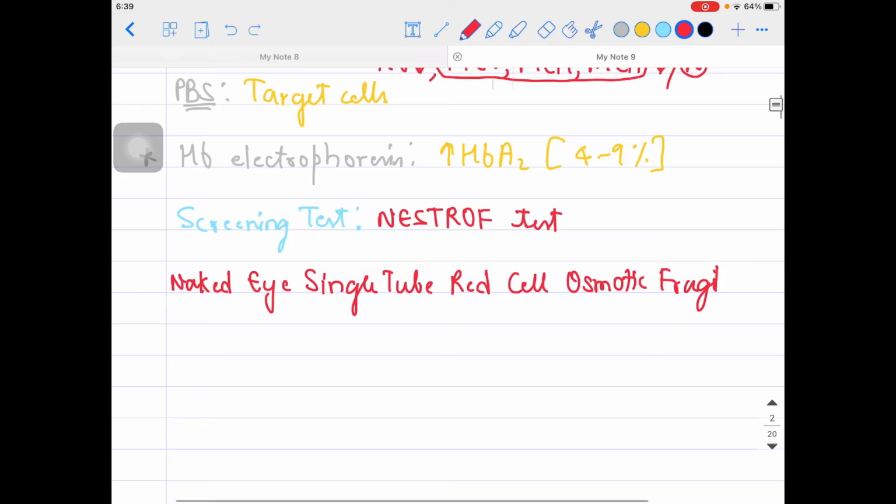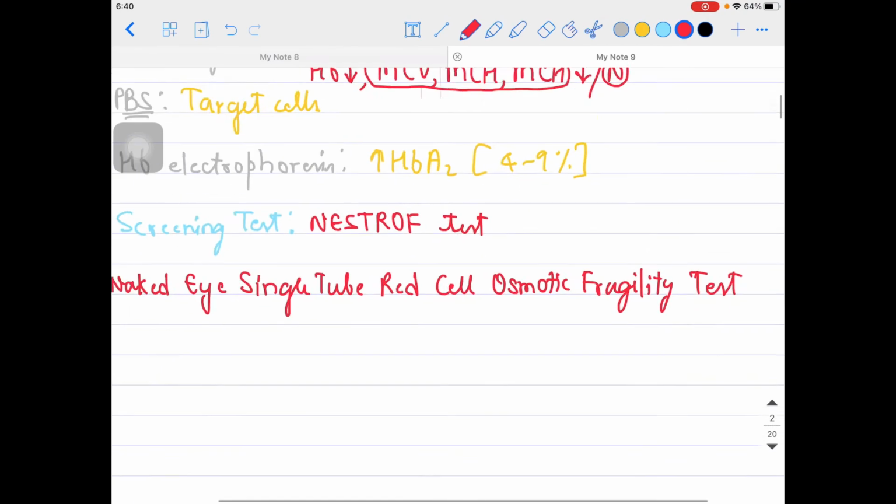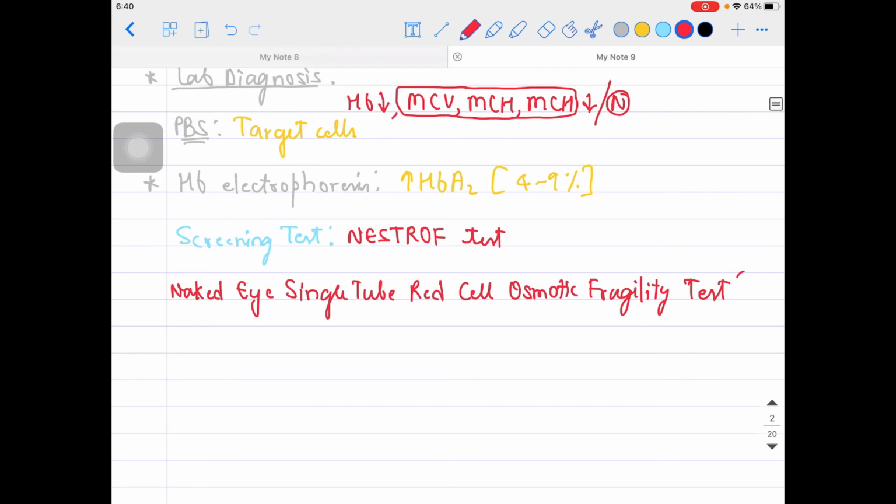Okay, osmotic fragility cell test. So what is that? This is the naked eye single tube red cell osmotic fragility test. This is the full form of which test? Nesterov test. This is used for what? Screening. This is the screening test. That's how we can screen what kind of patients are having these.